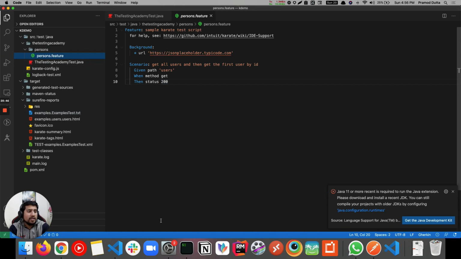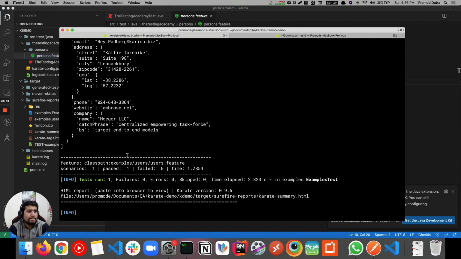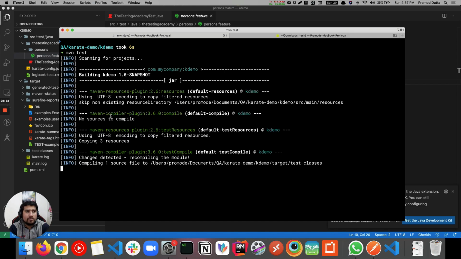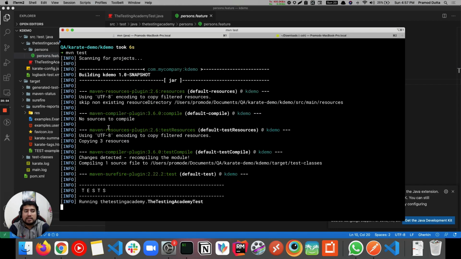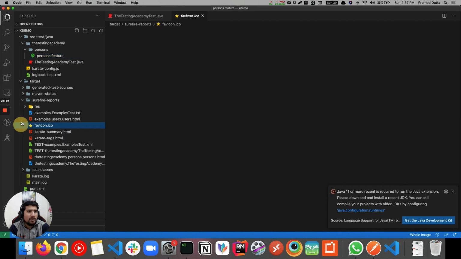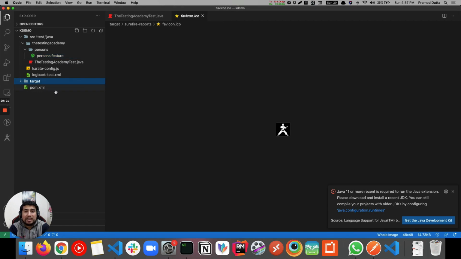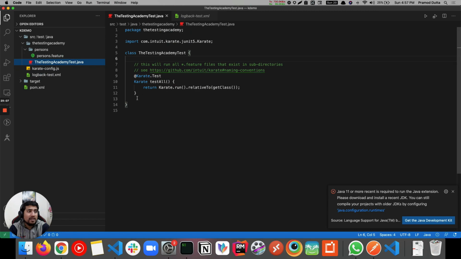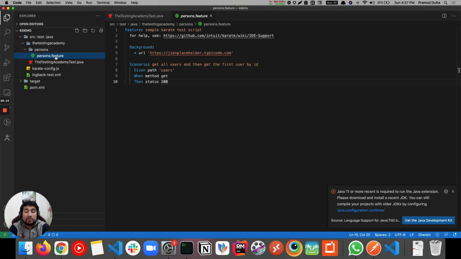Okay, now let's do one thing. Let's quickly run and see if it works fine or not. Let me check and let's see. I think, yeah. So this is how we have made the quick start, and right now we have changed something. So basically this is our file. This is a runner, which is going to run everything. So if you have a number of feature files here, it will run all of them.